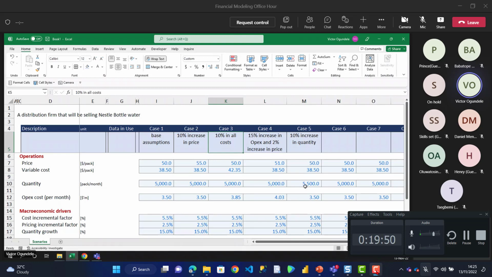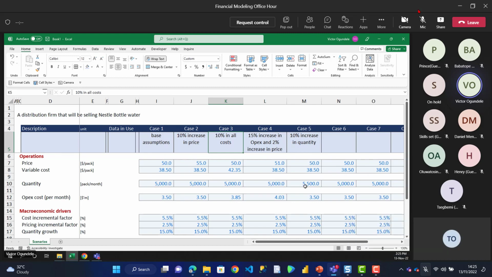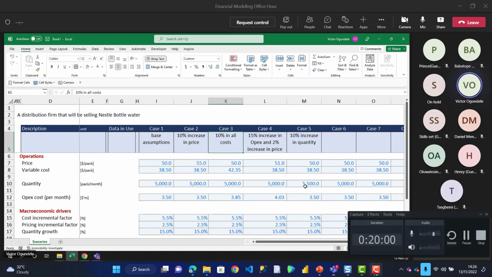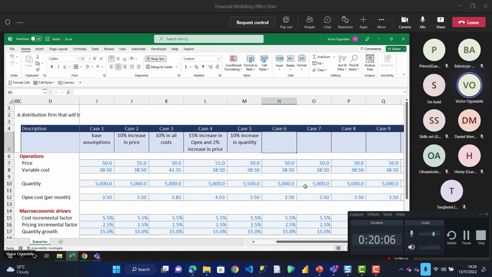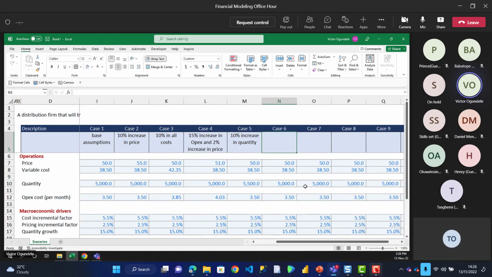This gives room beyond our normal typical approach of building scenarios where you just have base case and worst case. Here you can have like 20 different scenarios, just saying every other thing being equal, what if there's something in this? For example, let me say my case 6.